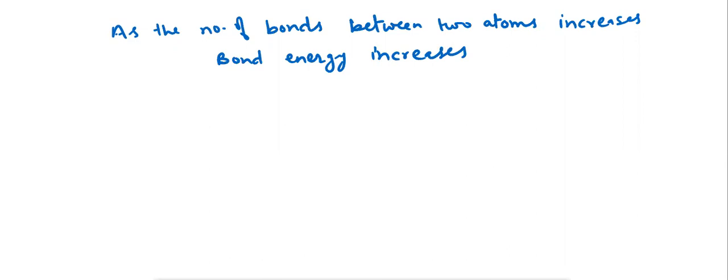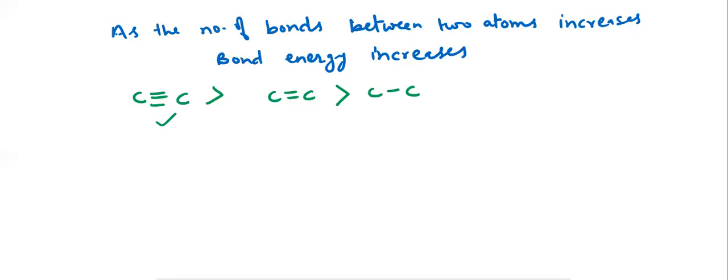For example, if we consider carbon triple bond carbon, carbon double bond carbon, and carbon single bond carbon, the energy required to break carbon triple bond carbon is much more than carbon double bond carbon, and it is least for carbon single bond carbon. So it increases in the following order. As the number of bonds increases, the energy required to break the bond also increases.